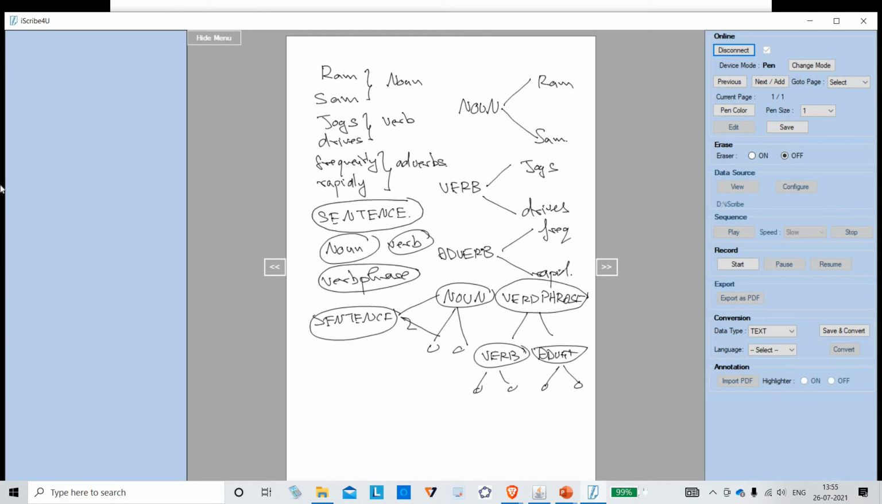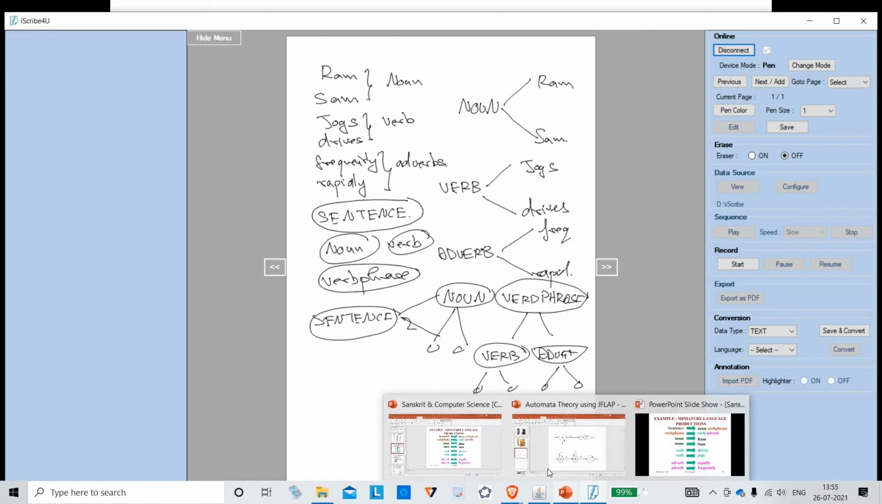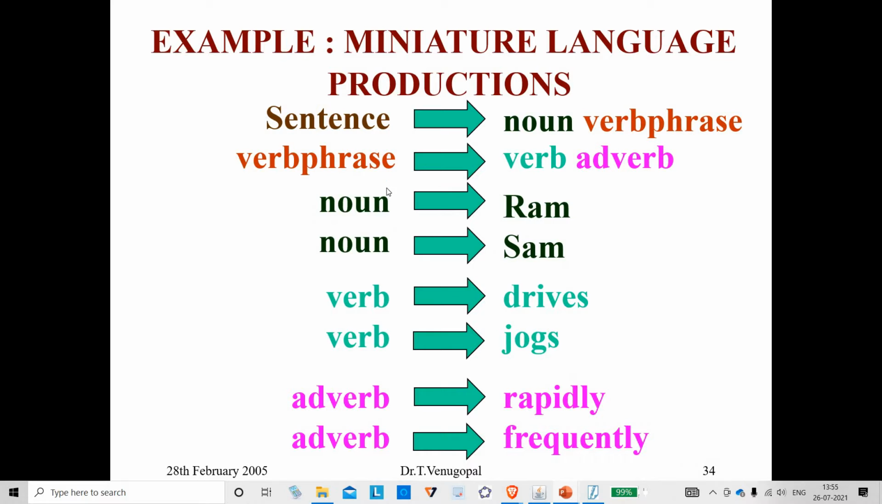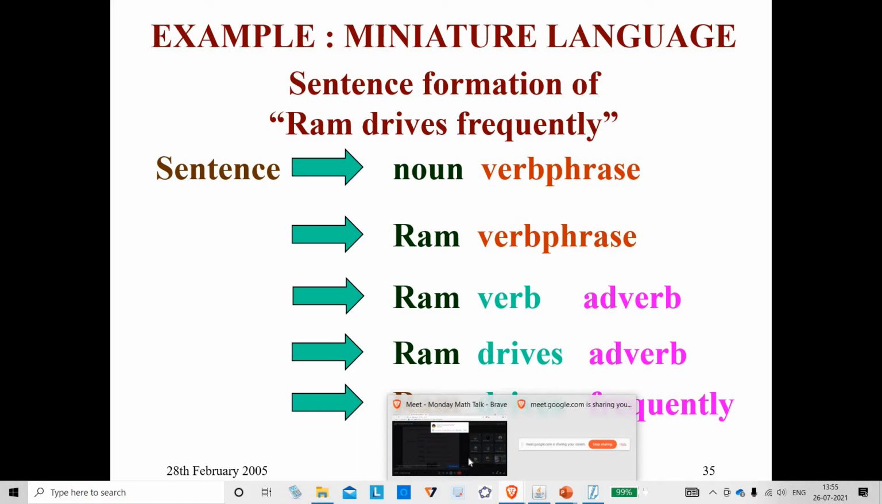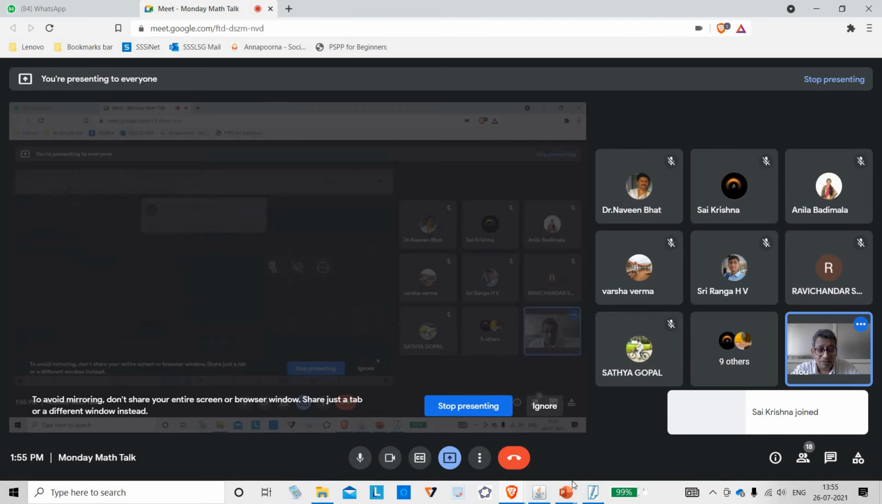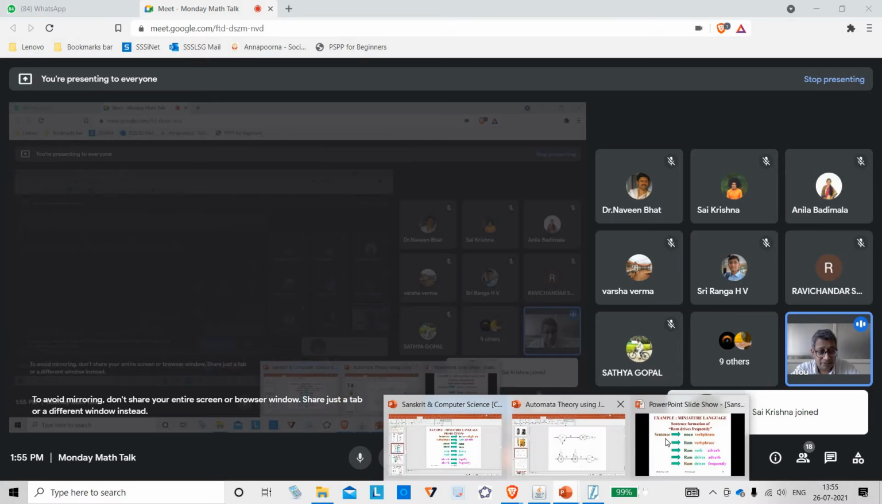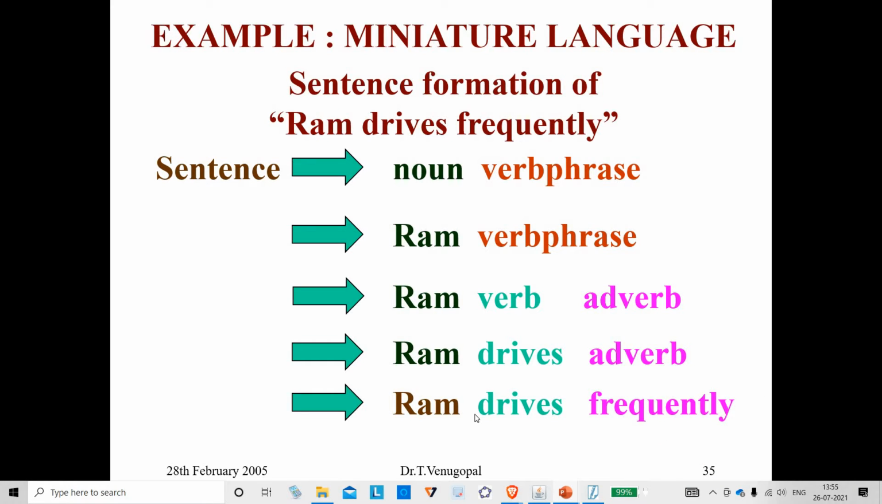So, how do I start? Look at it. See, let me construct this sentence. Please look at it carefully. According to my construction, Ram drives frequently is a valid sentence. But Ram frequently drives is not valid according to my grammar. So if I want, I should write more grammar.